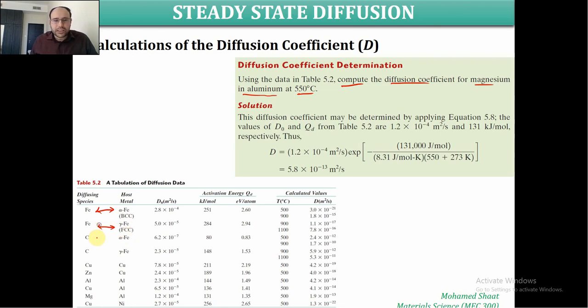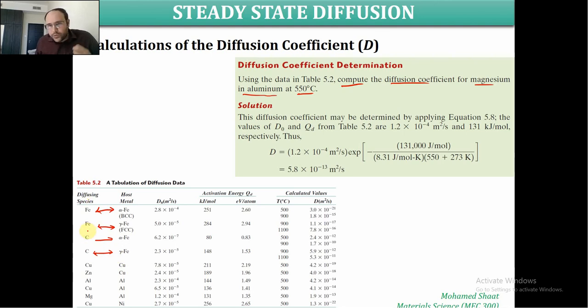We said that iron has two different crystal structures. So the diffusion of iron in a host of iron with BCC crystal structure has D0 of 2.8 times 10 to the power negative 4, and 5 times 10 to the power negative 5 for the other crystal structure, FCC. Carbon in alpha iron, which is BCC iron, will be 6.2 times 10 to the power negative 7, but it will be different for carbon diffusion in FCC iron.